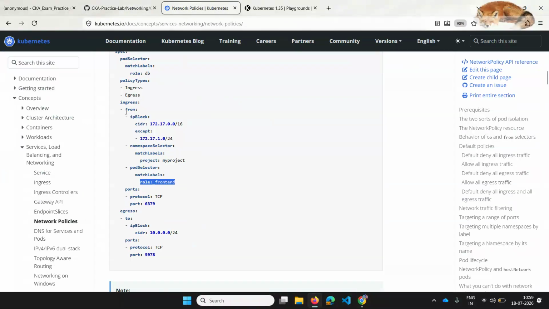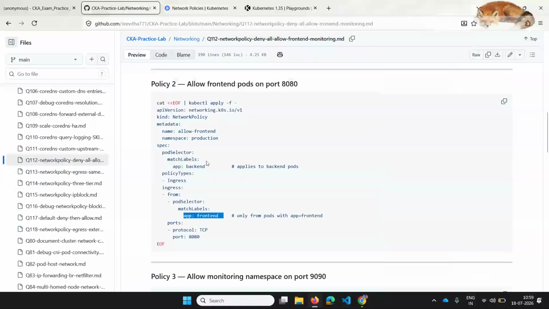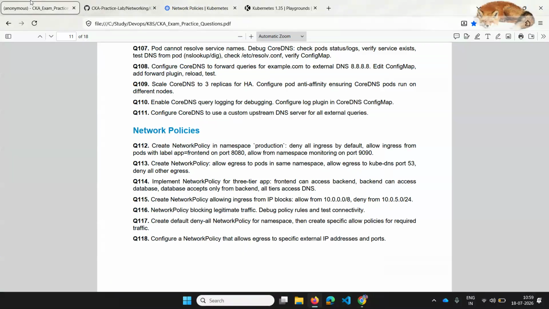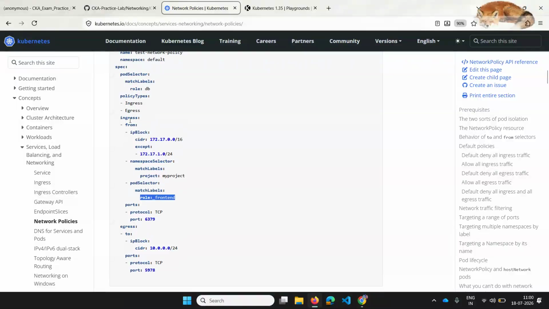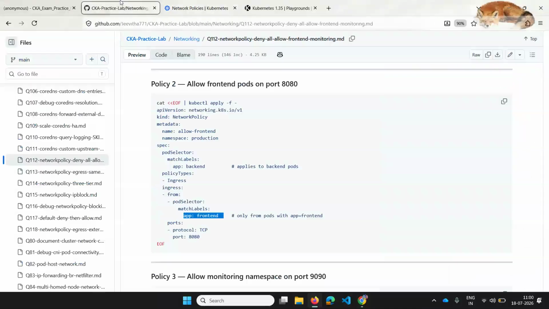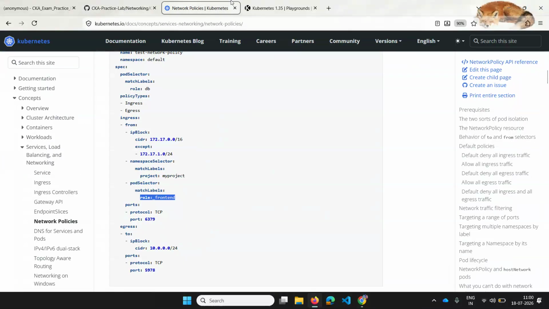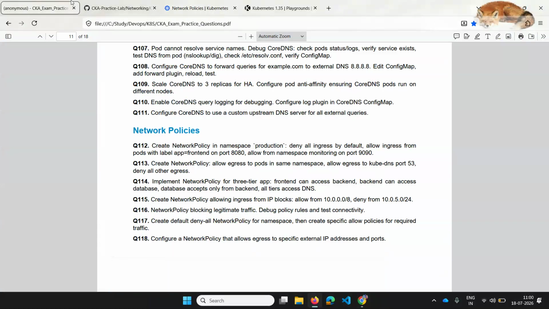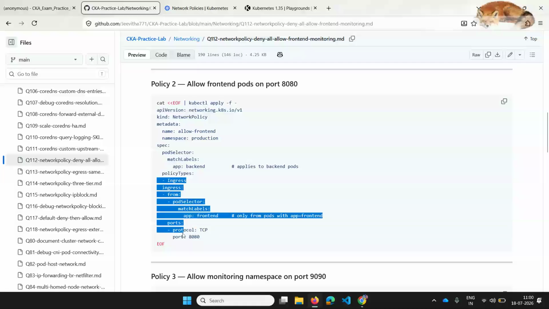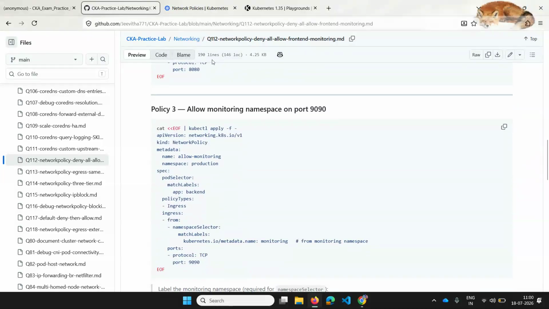So it will be like ingress from pod selector match labels app frontend. Match labels of app frontend means that labeled pods will be allowed. Okay, and this is also we can create, and which policy type it is, ingress policy. So you can give only policy type as ingress, and port, protocol TCP port they are giving as 8080.